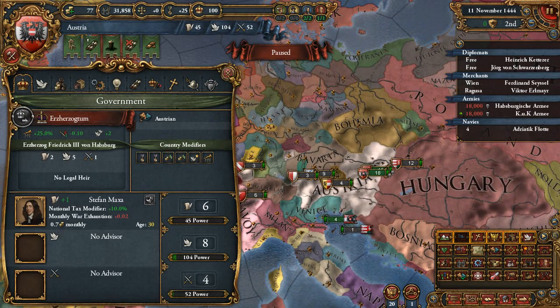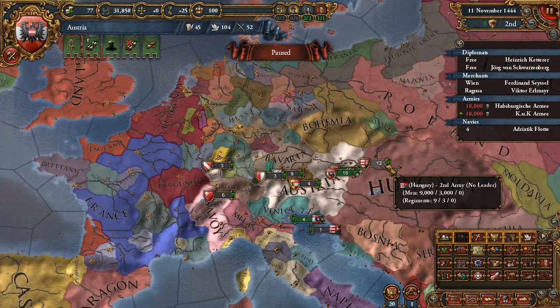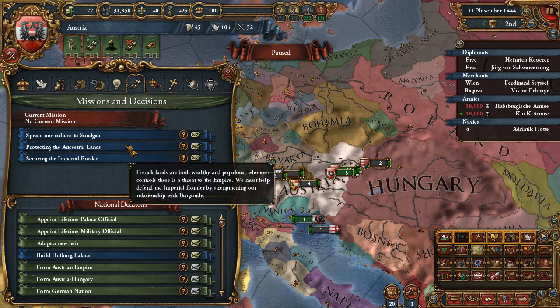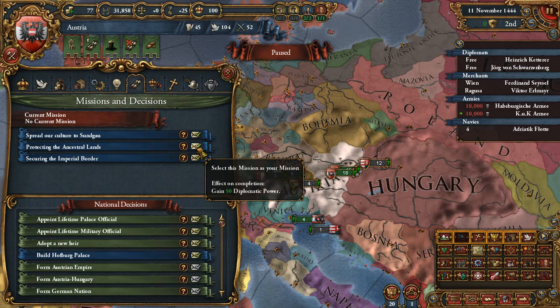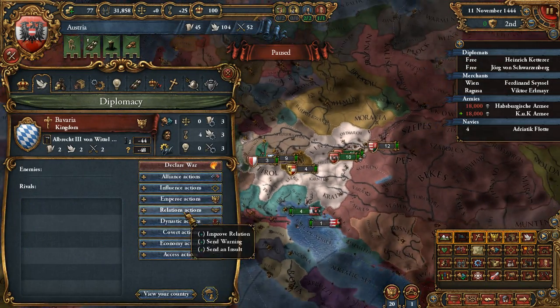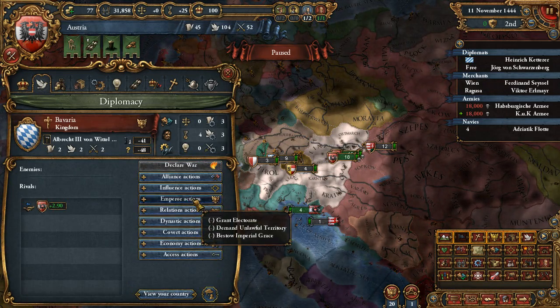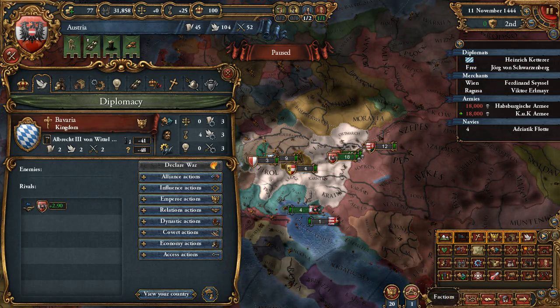Okay. So I guess now we wait until we have enough admin power to get stability. And now I guess we can get a mission. Protecting the ancestral lands. I think getting an alliance with Bavaria is more likely. If anything, we could just bestow our imperial grace on them.